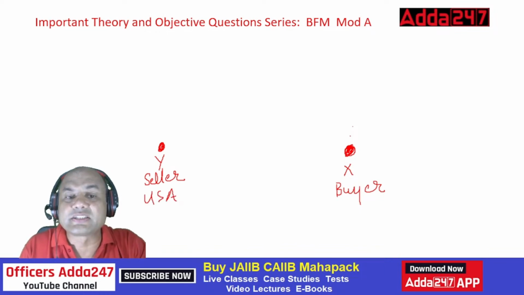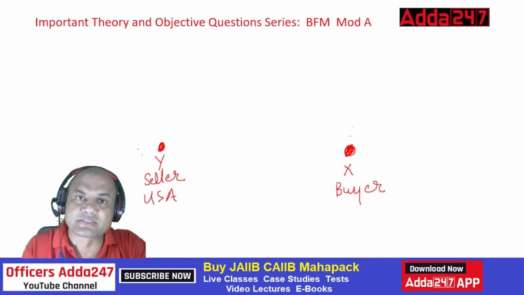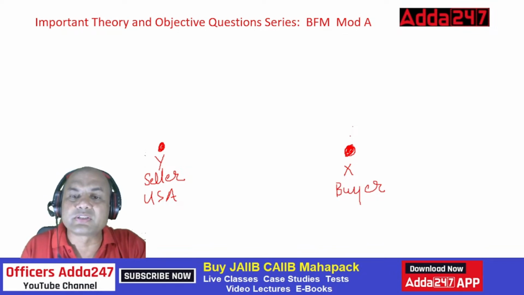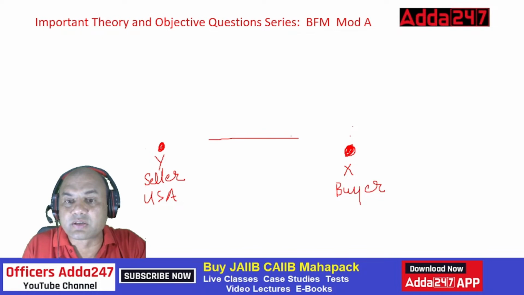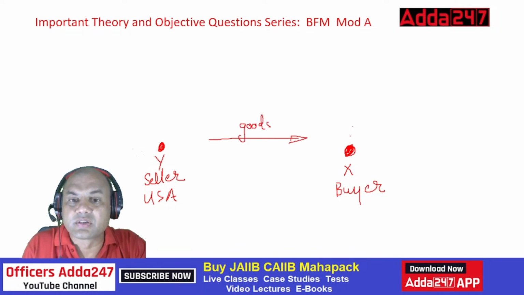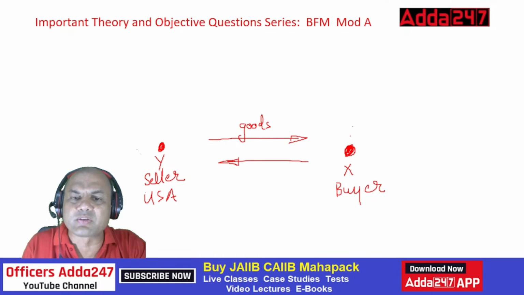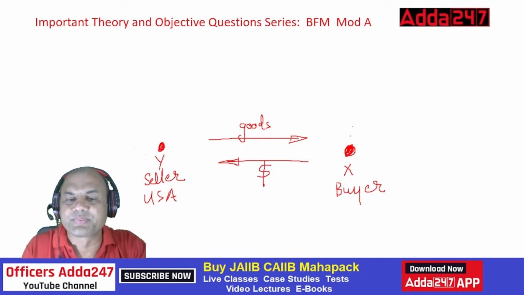Now this seller Y wants to sell to X. So what will Y do? Y will send the goods to X. And X will send the money to Y. We'll keep it very simple, in dollars. So X will send dollars, Y will send goods.